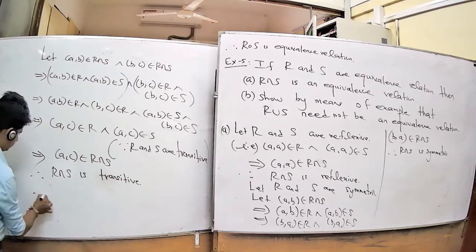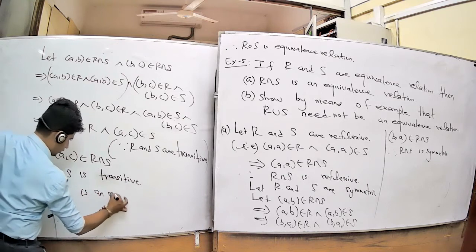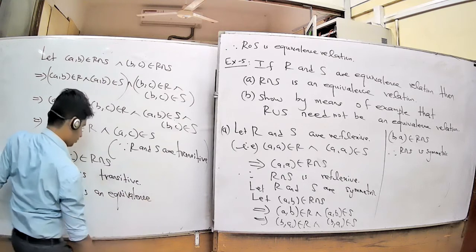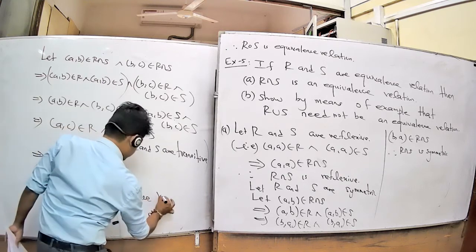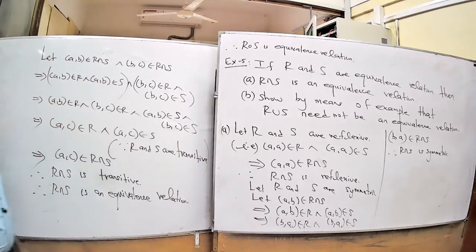Therefore, R intersection S is an equivalence relation.